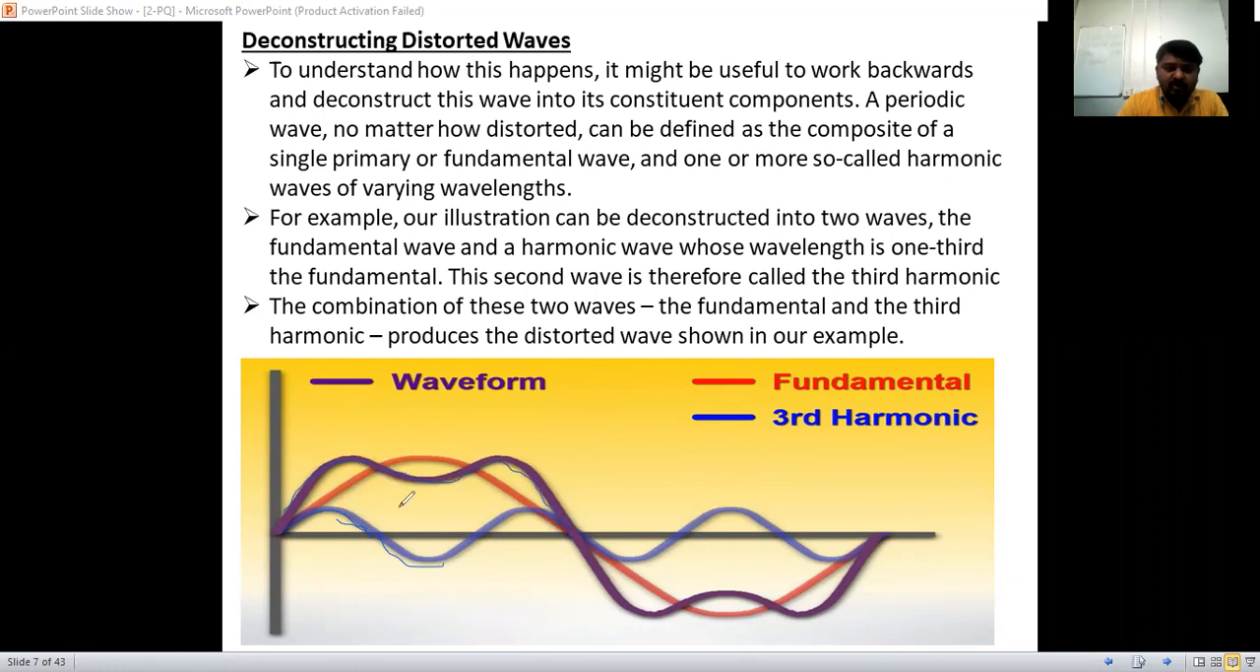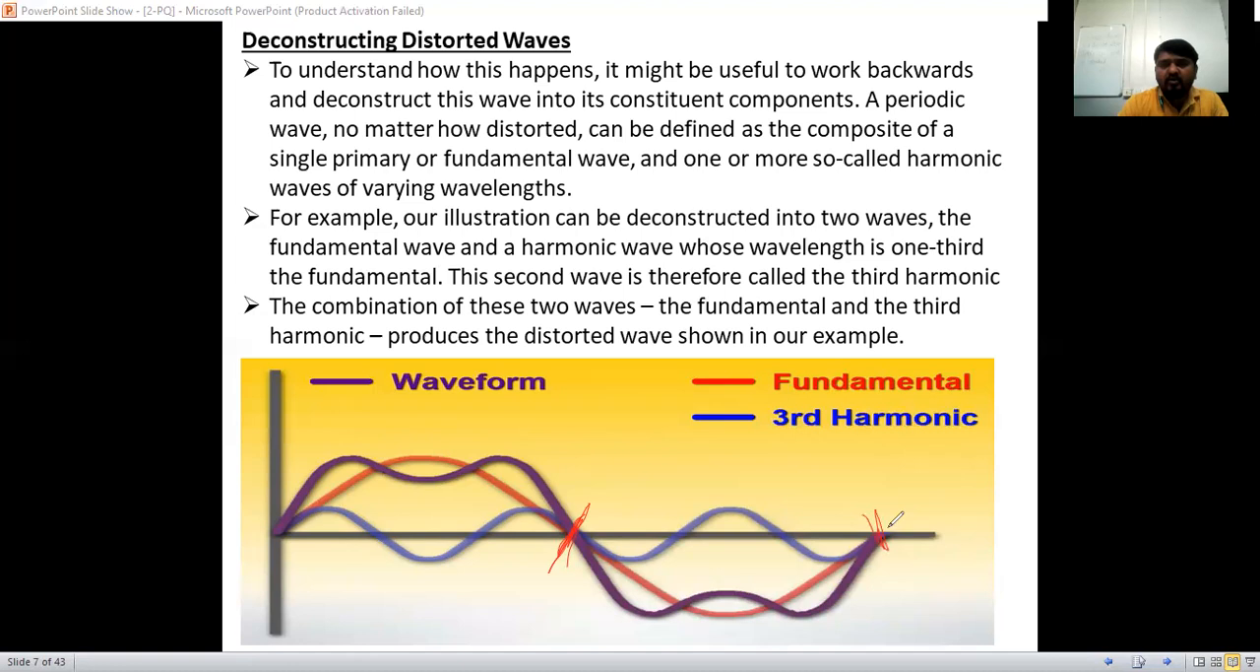This blue line indicates the harmonics, and the red line is the periodic waveform. The combination of the harmonic and the periodic waveform gives the distorted waveform. We'll check that once again. I will take the red color here. Up to here, one half cycle is completed. Up to here, the complete cycle is completed. So this is the periodic waveform.